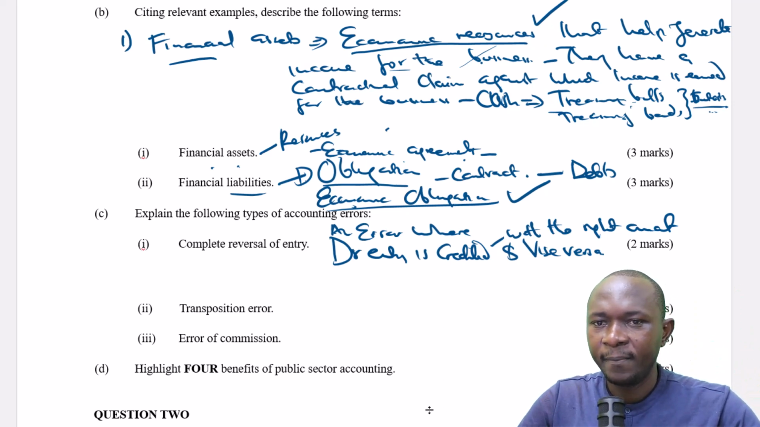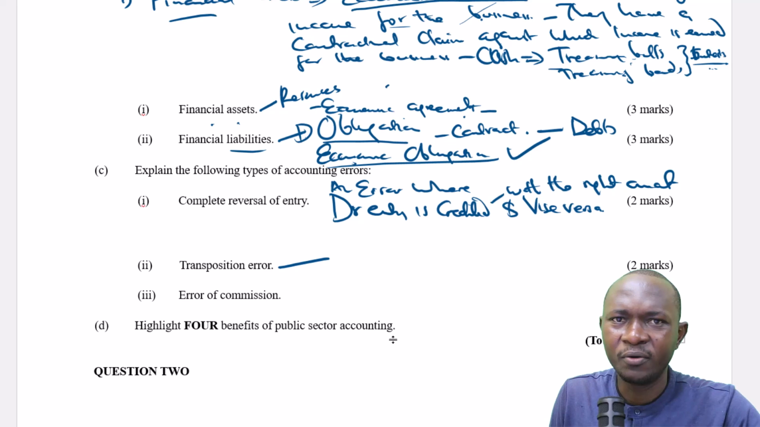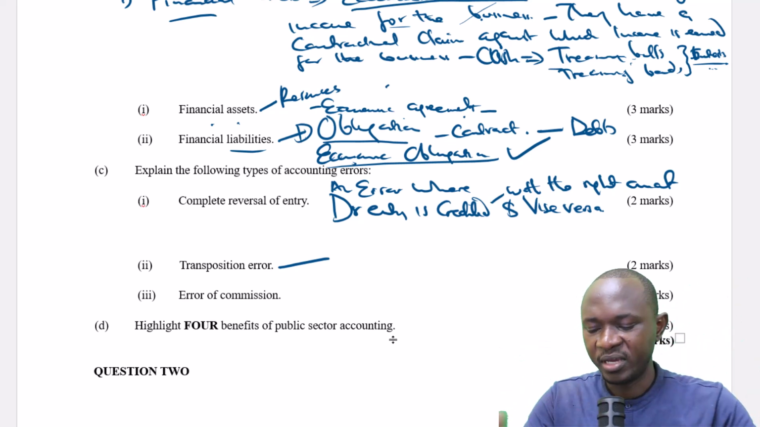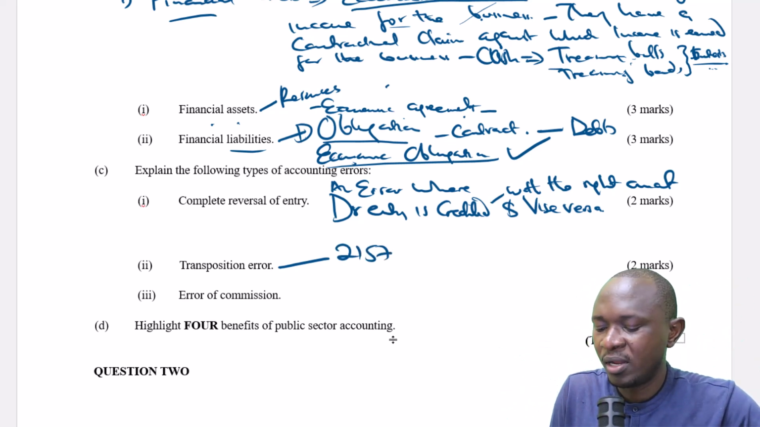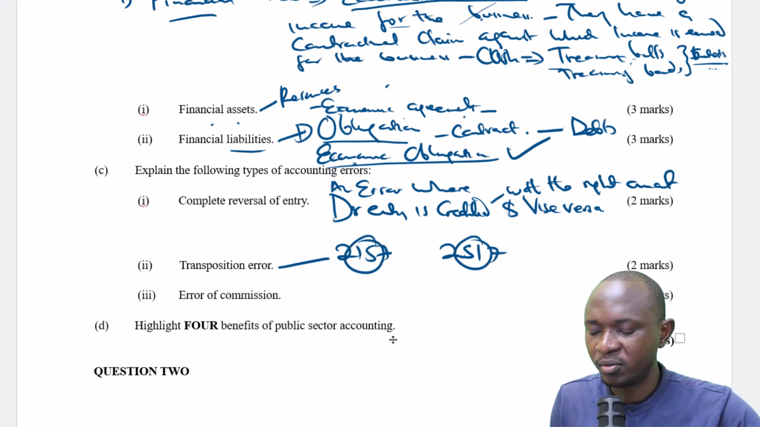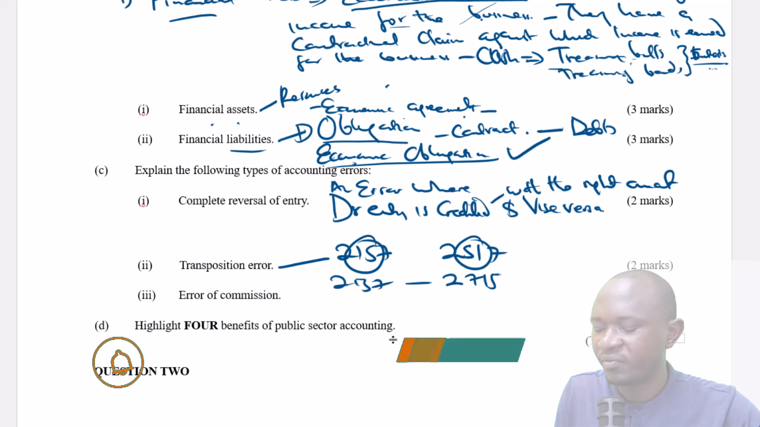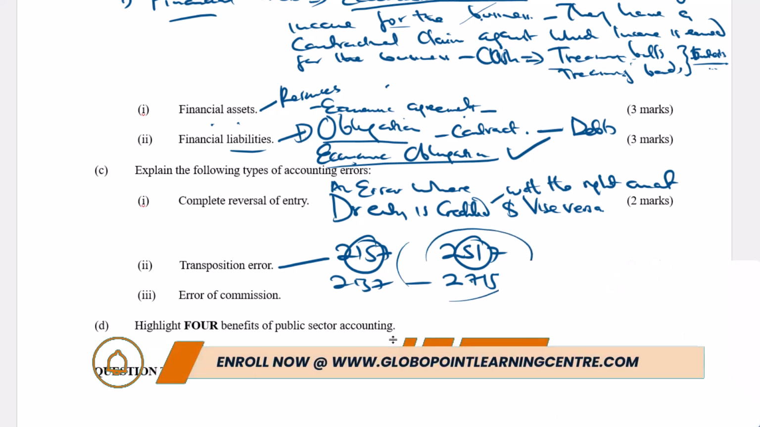Then transposition error. Transposition error is an error of wrong transfer of figures, especially where you interchange the figures. So instead of maybe copying 2157, you end up copying this figure as 2517. So you can see there's an exchange of figures in between. Or 2157, you write 2715. This is a transposition error.